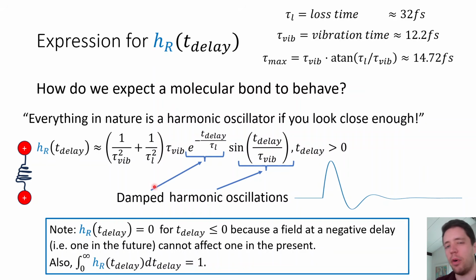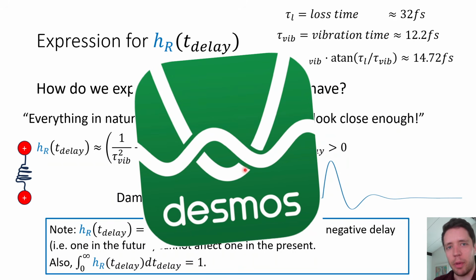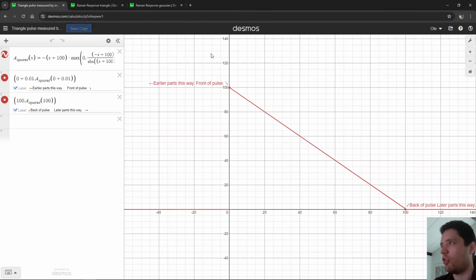Another requirement, or that's more a matter of convenience, is that we normalize this whole function to a total area of 1, and that's just for computational simplicity. But to truly get a strong intuitive understanding of what's actually happening here and how this response function interacts with the power of the field, I've had to resort to one of the most powerful computational tools available to a modern physicist. I'm of course talking about the online graphing software Desmos. So let's take a look here.